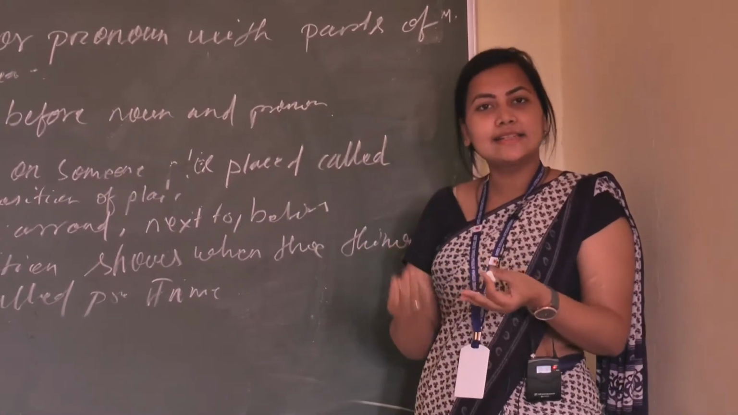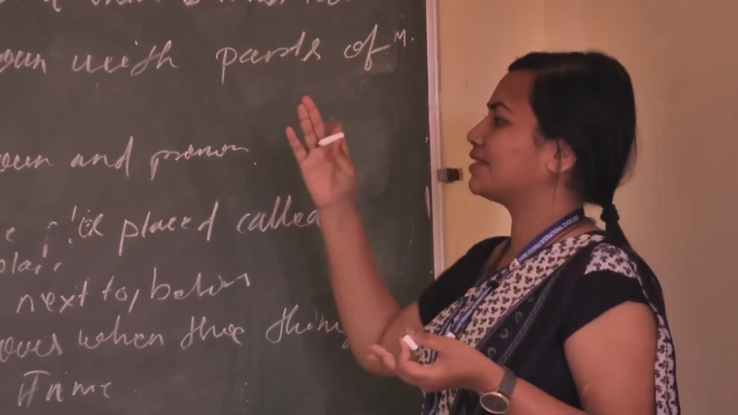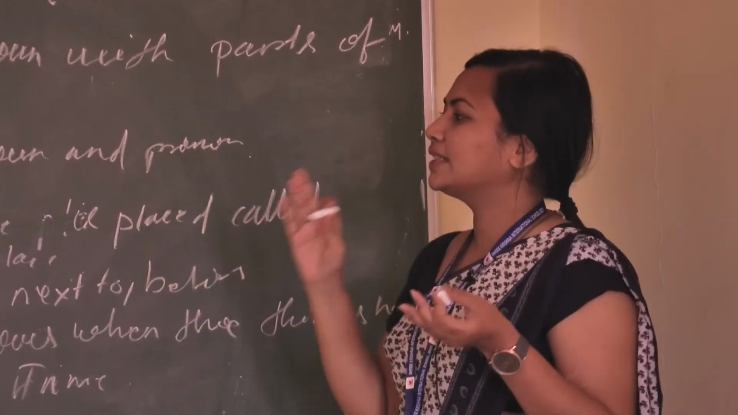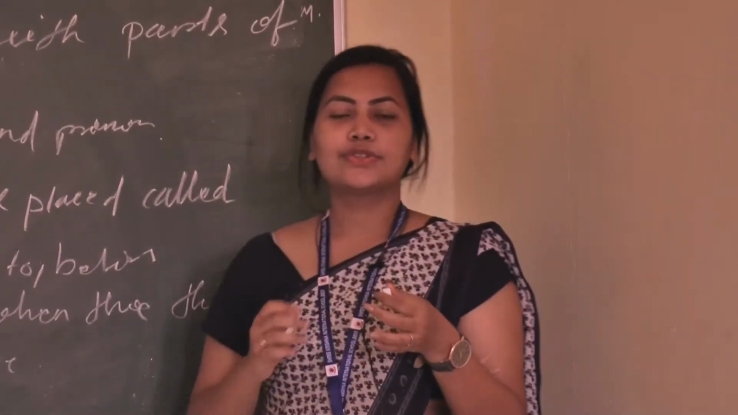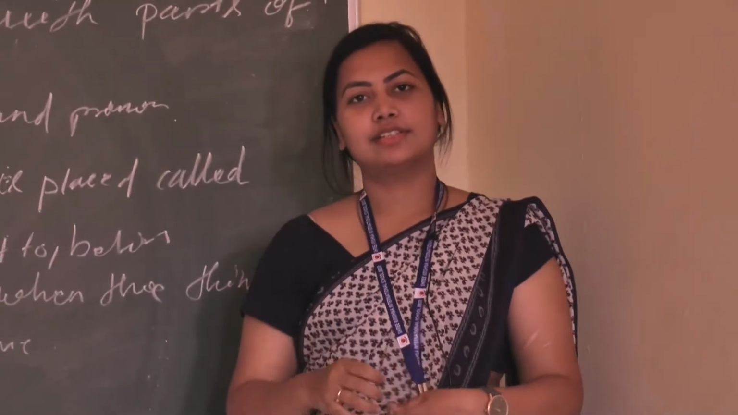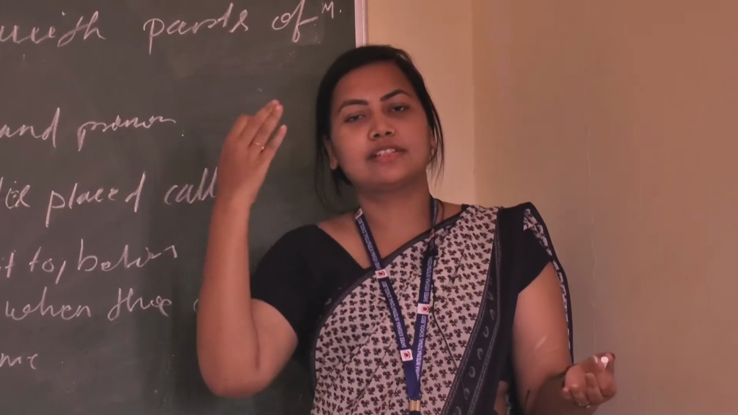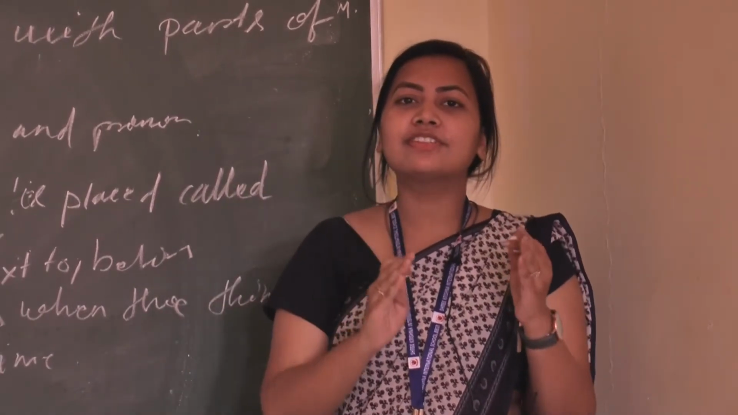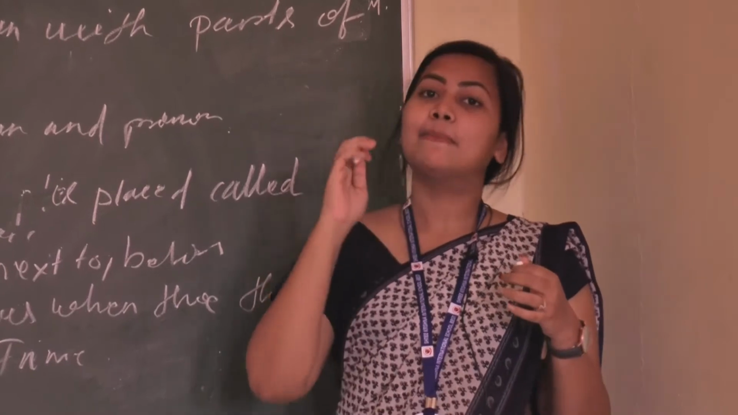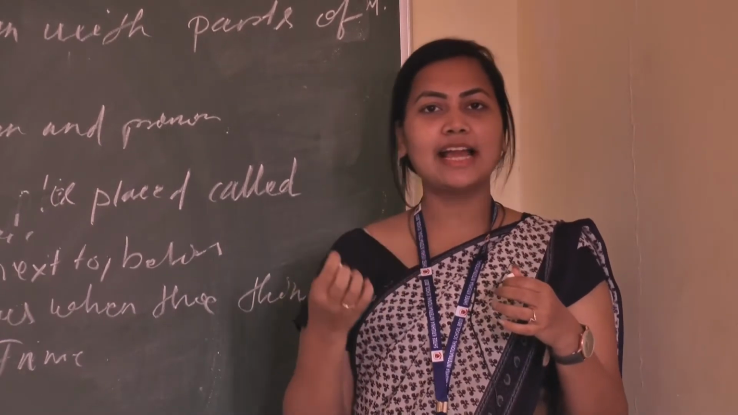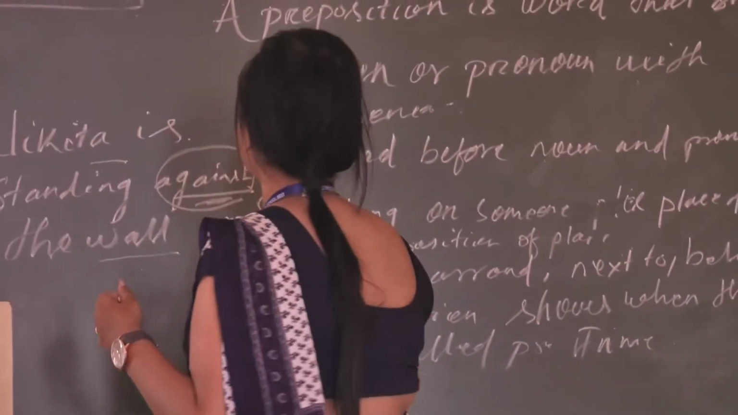Here I again repeat the definition of preposition. A preposition is a word that shows the relationship of a noun or pronoun with the other parts of the sentence. It always comes before a noun or pronoun. Again, we classify prepositions into different types: some show places, some show times, and some show direction. So different prepositions show different things. The first is preposition of place, the second is preposition of time, and the third is preposition of direction.